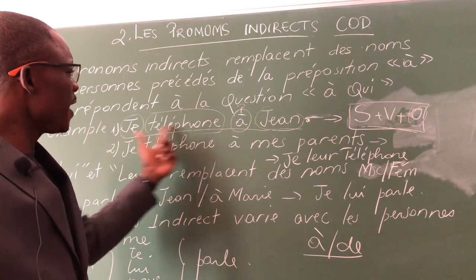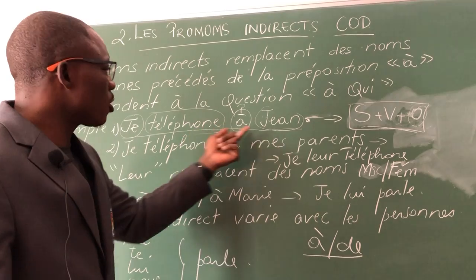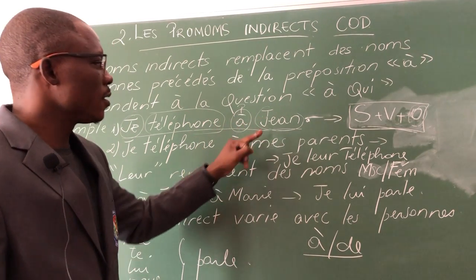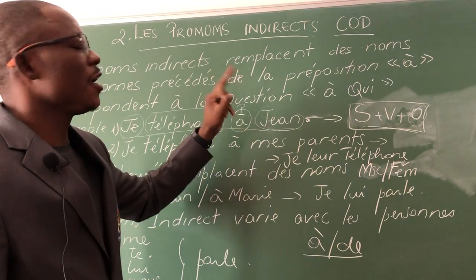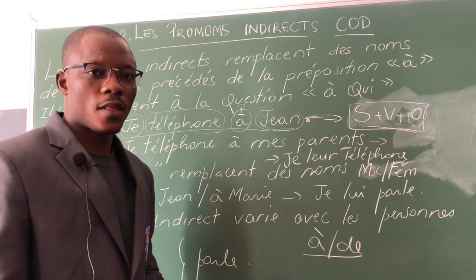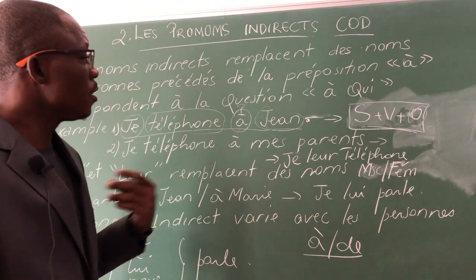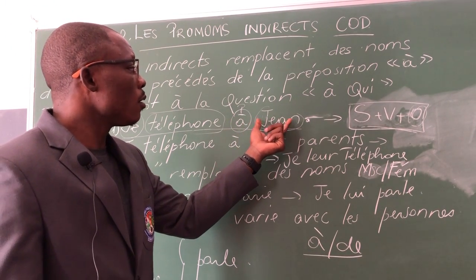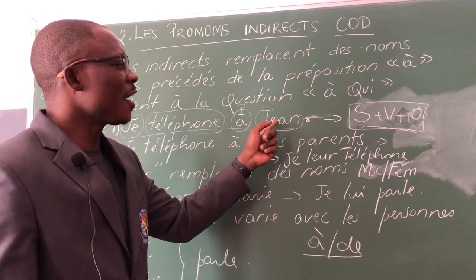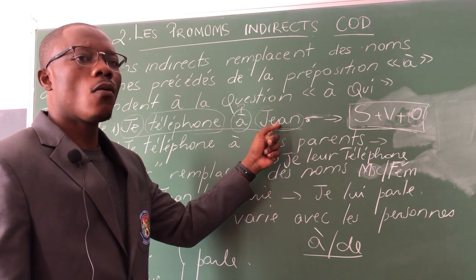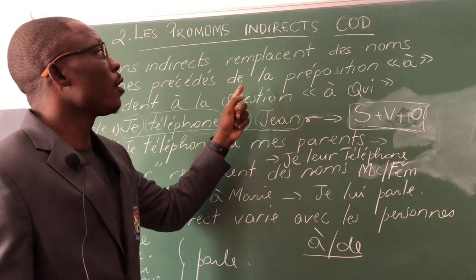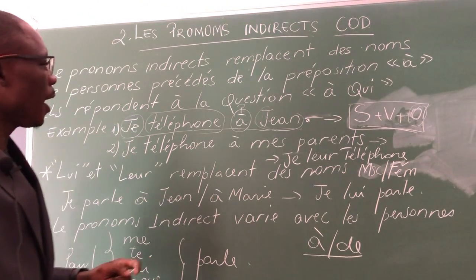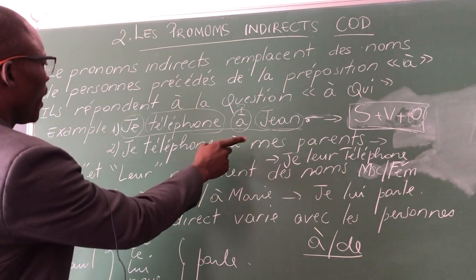By seeing the structure of our sentence like this, I can directly assume that this object is an indirect object. Now, for me to replace it with a pronoun here, I need to find out what the indirect pronoun is.